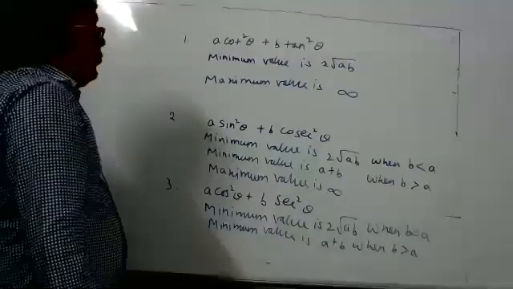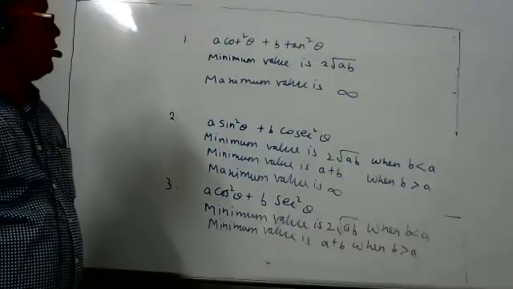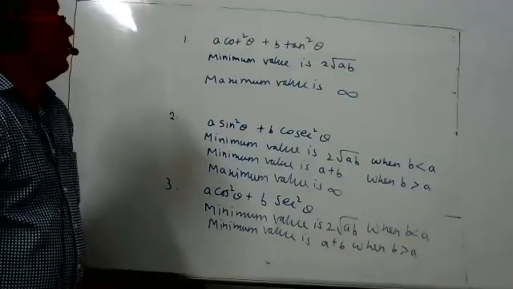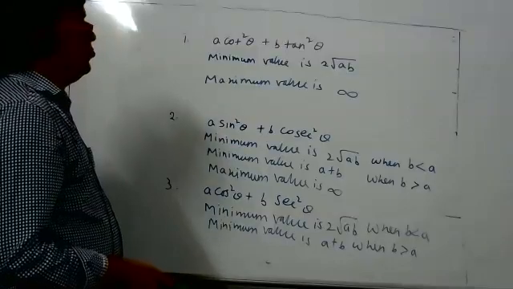Sir, over here, A and B are supposed to be positive numbers, right? Positive numbers. A and B are positive constants. Done, sir. Shall I prove also this one? Or will you? Okay, sir.